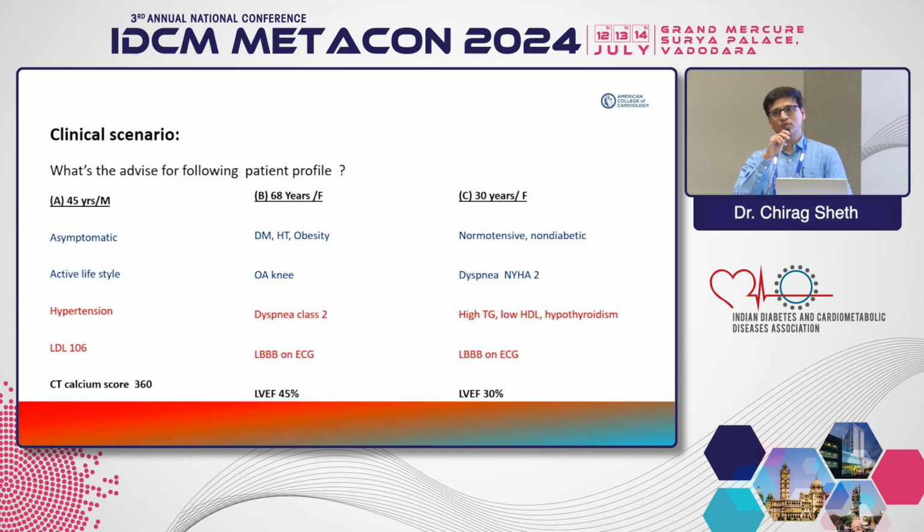Yes. So most important is that you will need to cut down this so-called normal LDL by at least 50%, because your CT calcium score is high, and this patient will require at least a moderate dose of statin to bring levels down by 50%, that is close to 50, right? So this patient would definitely require aspirin and statin, and control of hypertension, of course.